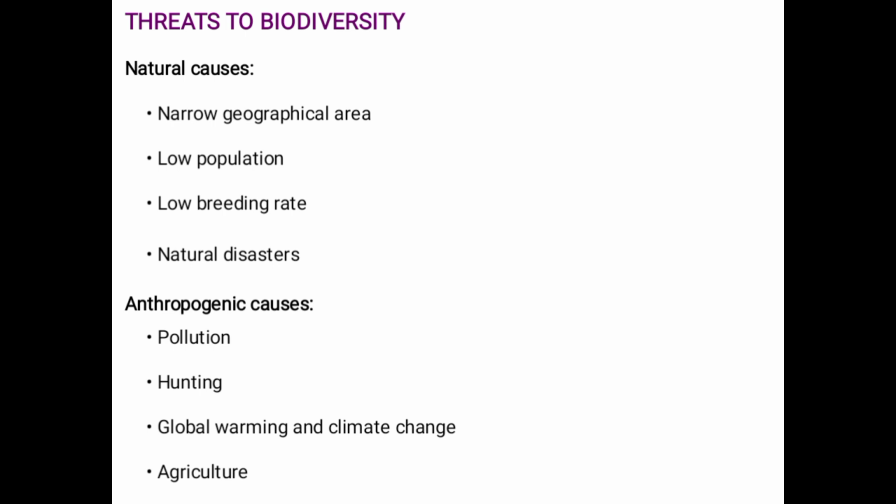If species have to grow under climate change or unfavorable conditions, then climate change is of course very harmful to their survival. And next one is agriculture. If we clear all the forest, that is deforestation, then what will happen next? Of course we will develop our own ecosystem, the crop ecosystem, but it is not natural. So it will of course be a threat to biodiversity.